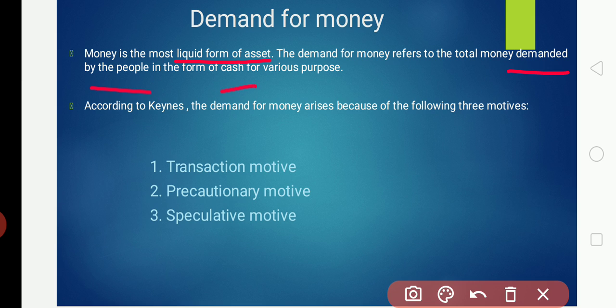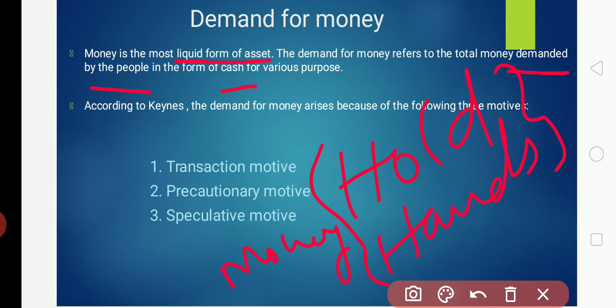See here, to understand the demand for money, the people have a desire to have money in their hands. Now, does anybody dislike money? No, everybody likes money. Everybody wants to hold money in their hands, at home, in a purse or bag, wherever it is.